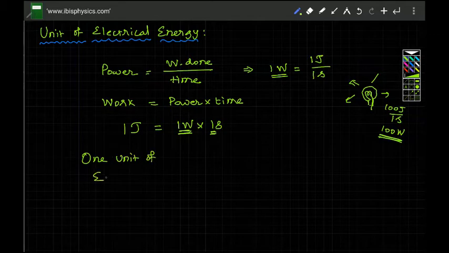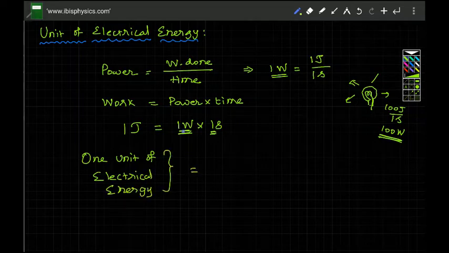1 unit of electrical energy is 1000 watts of power delivered in 3600 seconds.